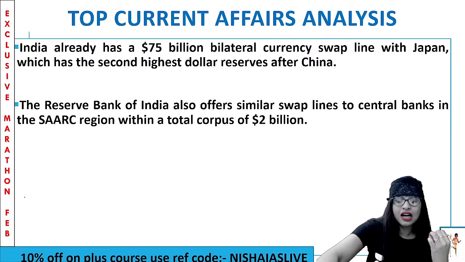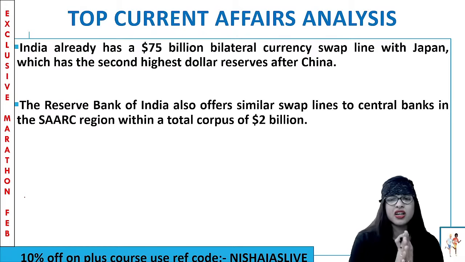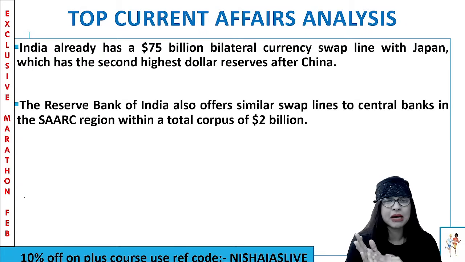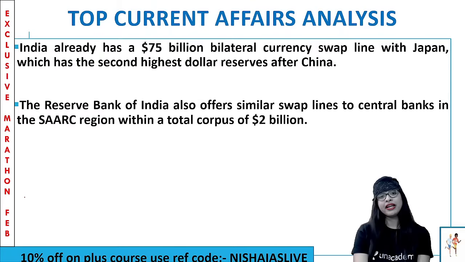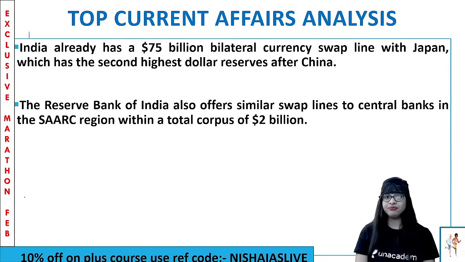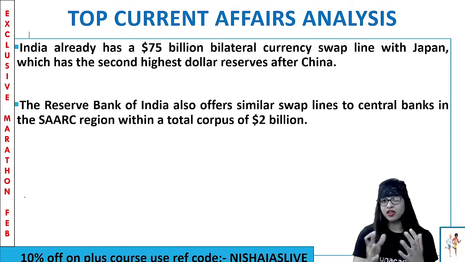Now, with regard to the currency swap line, India and the US are swapping it. A dollar swap line is happening. And already, India has a $75 billion bilateral currency swap line with a country like Japan. Japan has the second highest dollar reserves after China. And now we have a bilateral currency swap with them as well. That's why the India-Japan relationship is always on the rise.